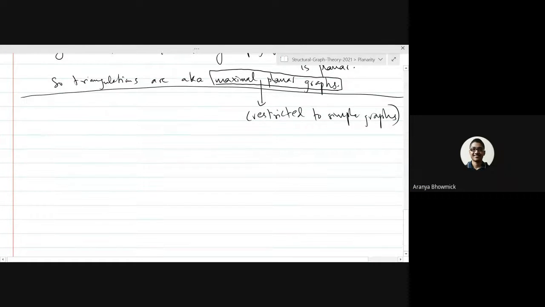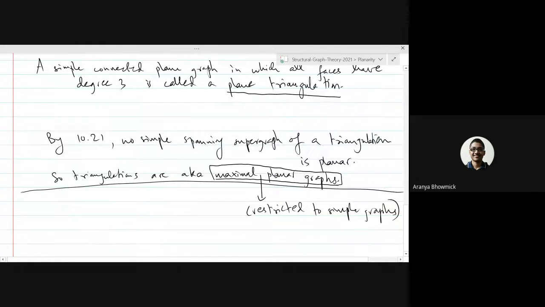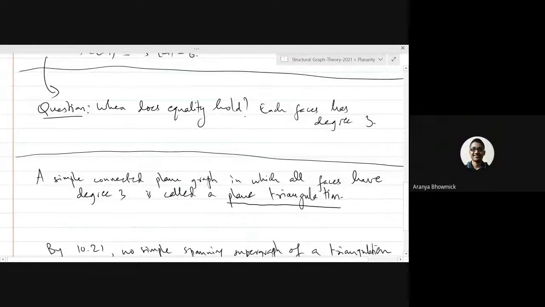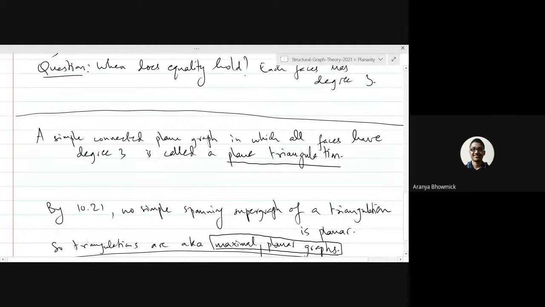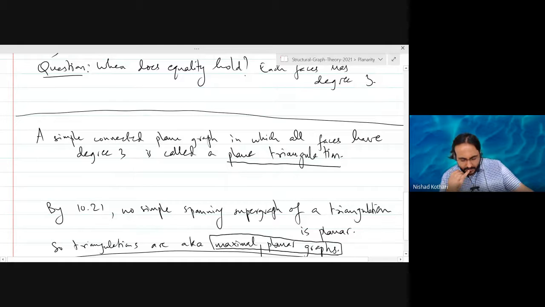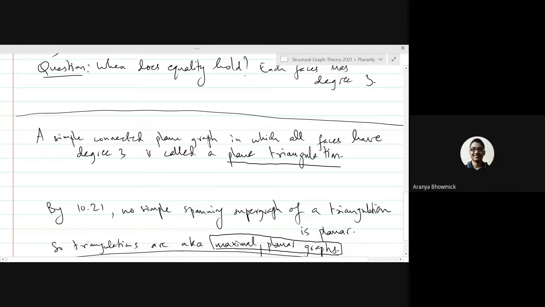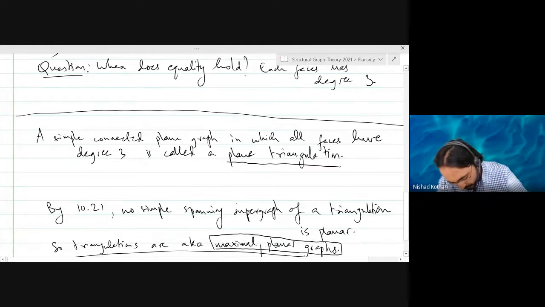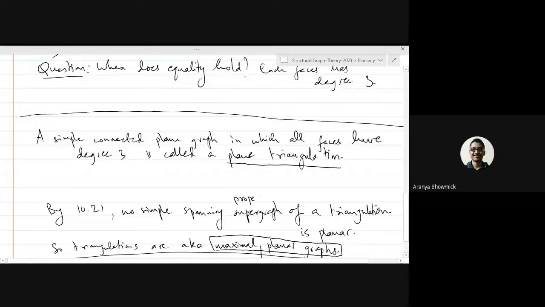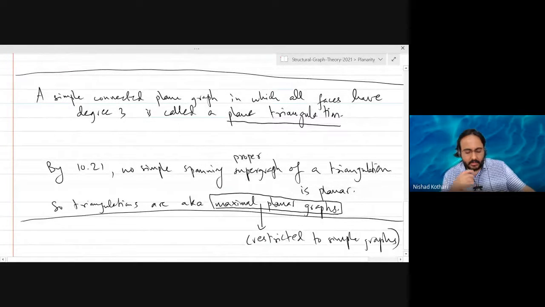Sir, I also have a question. Can you scroll a bit up? Here you have written corollary 10.21. I think it would be: no simple spanning proper supergraph. Yes, proper supergraph, you're right. Because otherwise the triangulation is planar. That's why you need to add. Yeah, that's right, proper supergraph. Good.